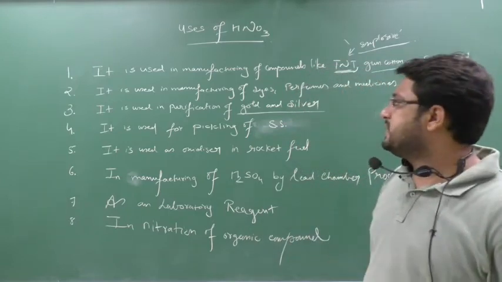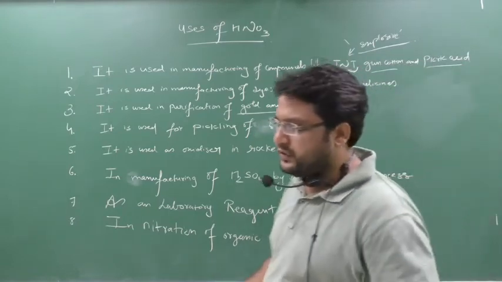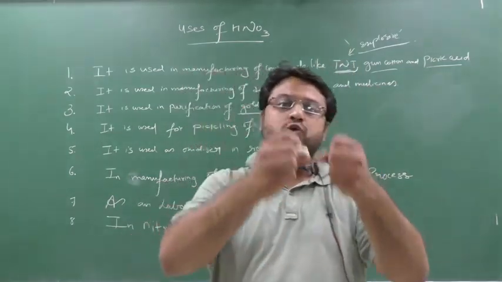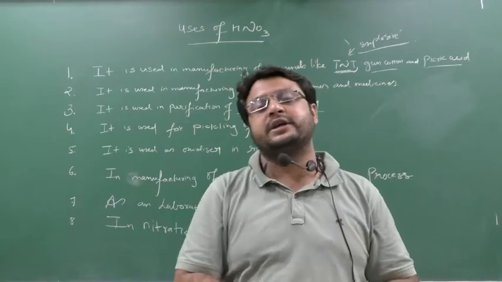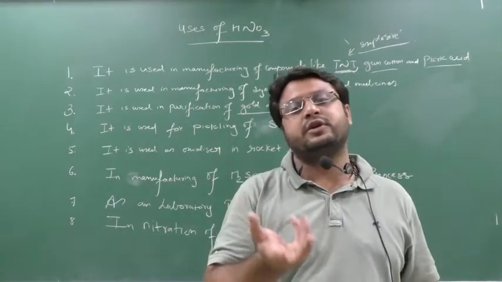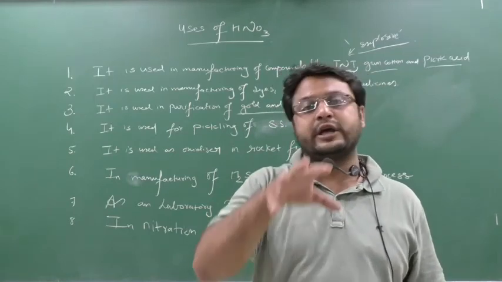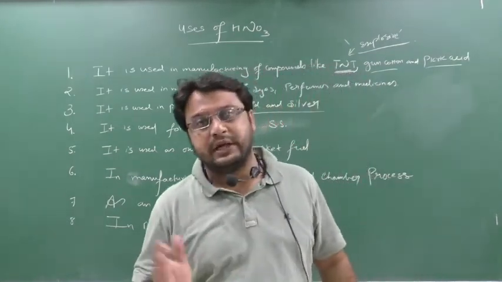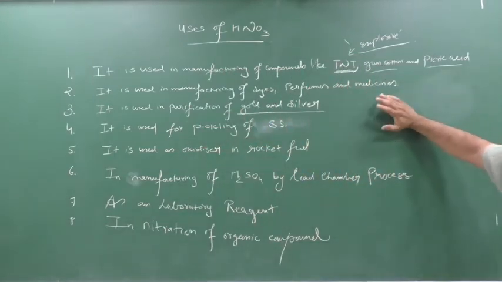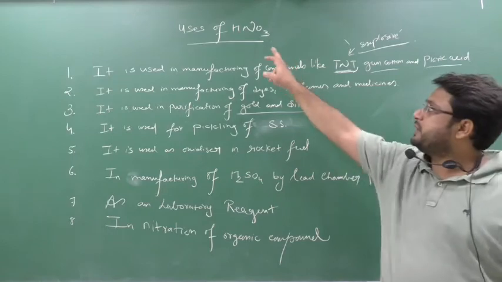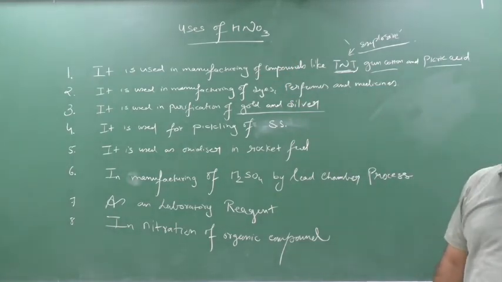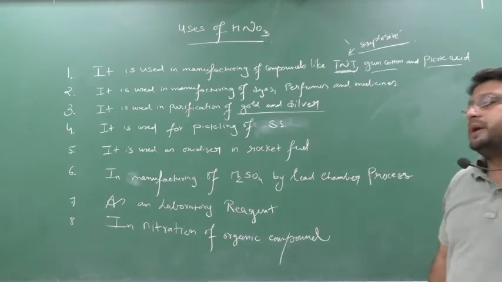So what happens when you get a crude form of gold or silver? You dissolve that crude form in nitric acid, and the impurities get dissolved in the nitric acid, but gold and silver do not dissolve. All the impurities dissolve in the nitric acid, leaving behind gold and silver. That's why it is used in the purification of gold and silver. Gold and silver do not react with nitric acid. They react with aqua regia, and platinum also reacts with aqua regia.